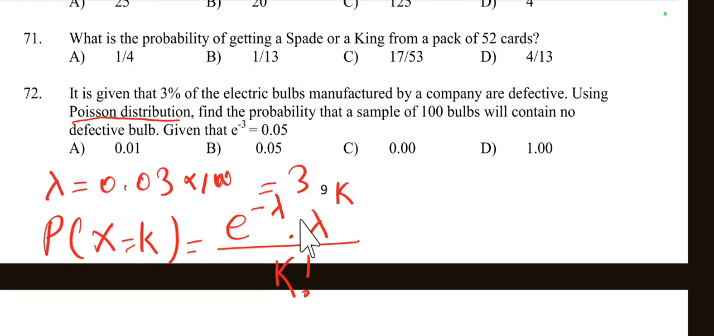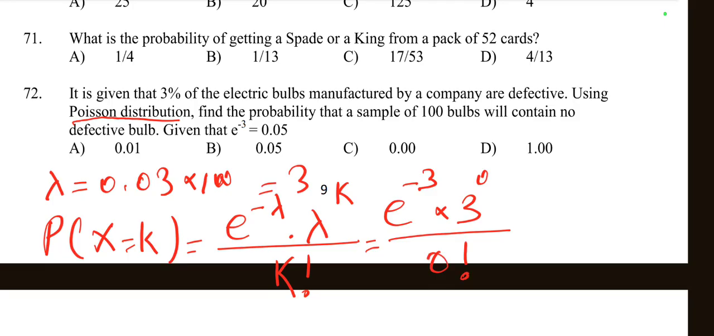So here k is equal to 0. So we just put the value. So this implies is equal to e to the power minus lambda, value is equal to 3. So minus 3 into lambda value 3 to the power k value is 0. Then 0 factorial. So e to the power minus 3 into 3 to the power 0 is equal to 1. 1 by 0 factorial is equal to 1. So e to the power minus 3 by 1 is just e to the power minus 3. So right option is e to the power minus 3.